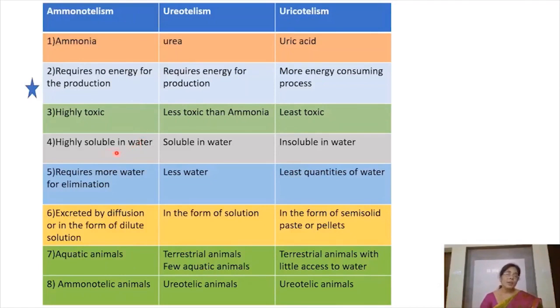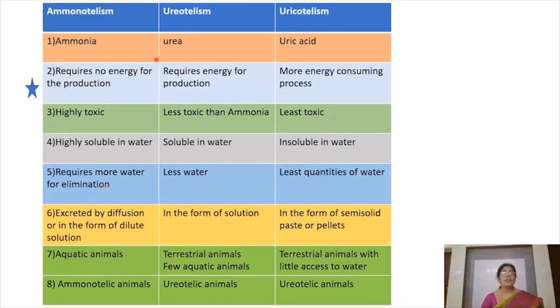So it is highly soluble in water and it requires more water for elimination. So as it is soluble, it is eliminated simply by diffusion or in the form of dilute solution. As it requires more water for elimination, only aquatic animals can excrete in the form of ammonia, and these are said to be ammonotelic animals.